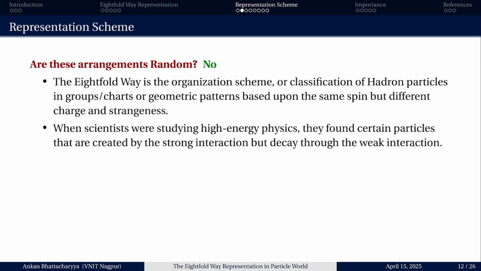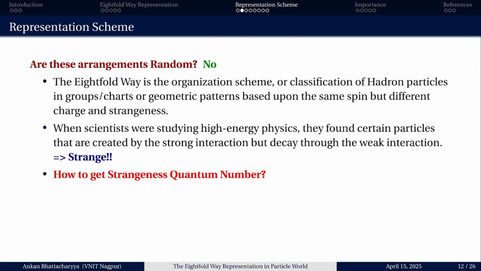What about the strangeness? When scientists were studying high energy physics, they found certain particles that are created by the strong interaction but decay through the weak interaction. This was very strange to them, so they named those particles strange particles. To distinguish these strange particles from other particles, the scientists gave them a quantum number, the strangeness quantum number. Next question is how to get this strangeness quantum number.